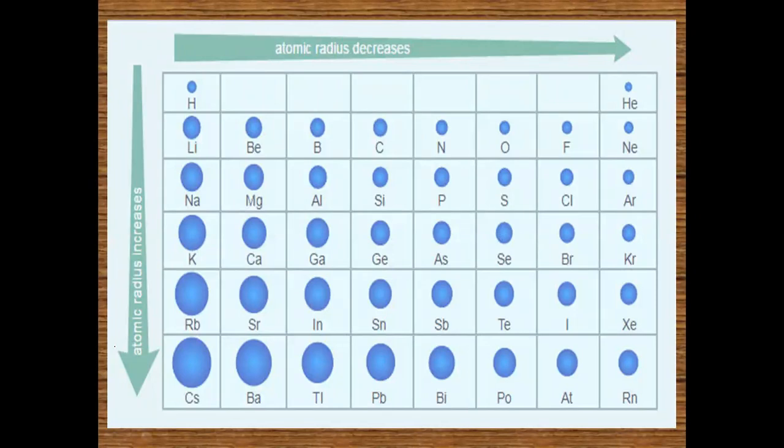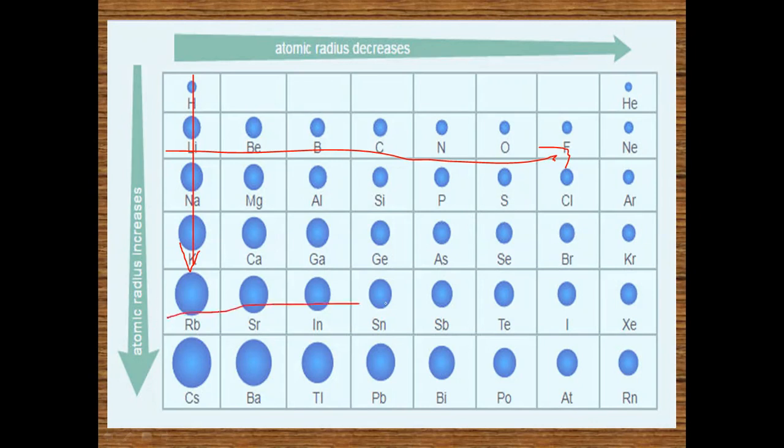Okay, and you have to remember this. As we go from left to right of the period, the radius or size of the atom decreases, and when we go top to bottom in the group, the atomic radius or atomic size increases, as you can see clearly in the picture.